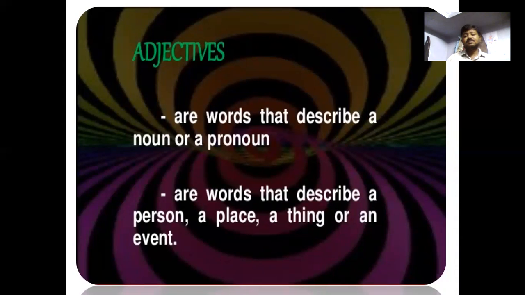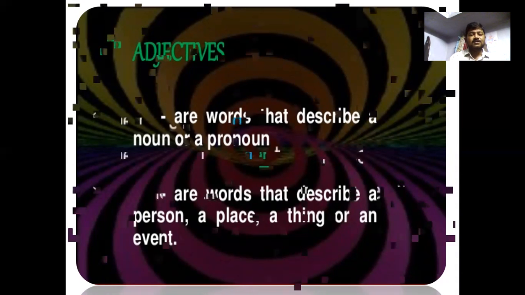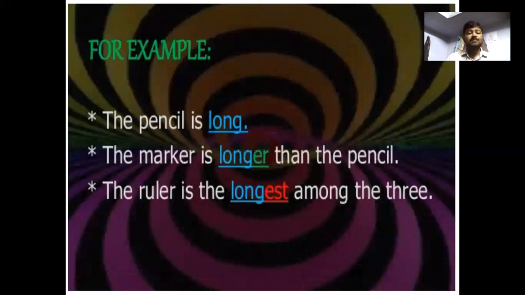Adjectives are words that describe a noun or pronoun. They are words that describe a person, a place, a thing, or an event. For example, the pencil is long. The marker is longer than the pencil.